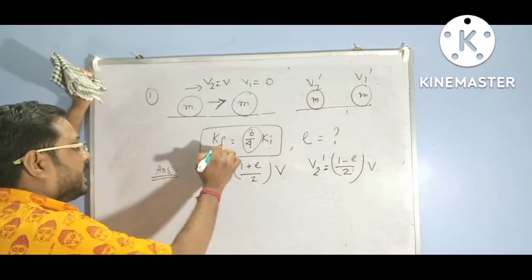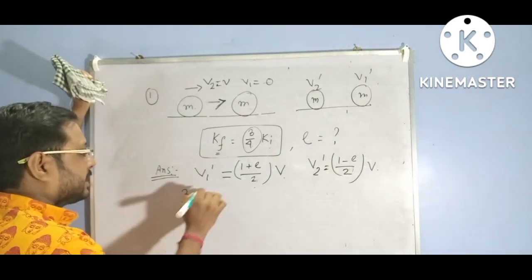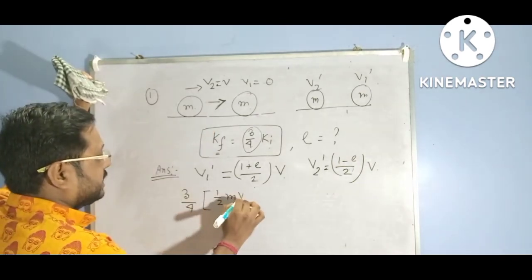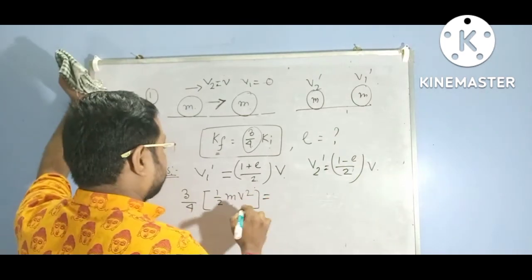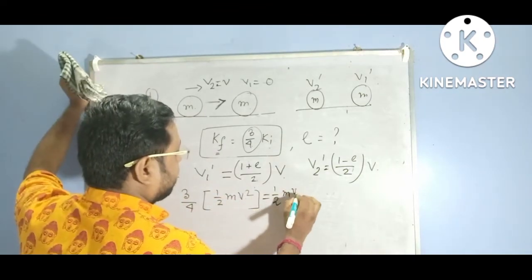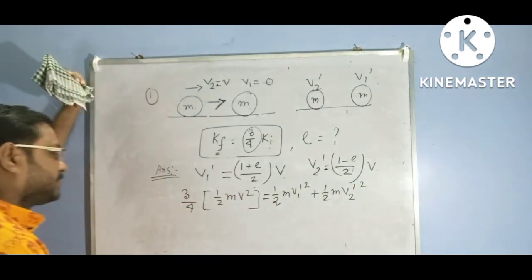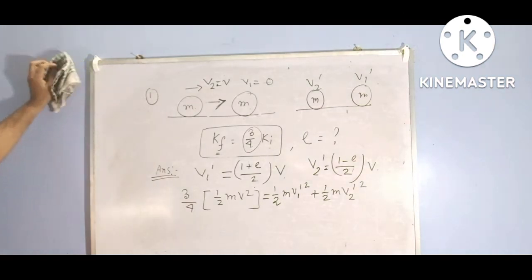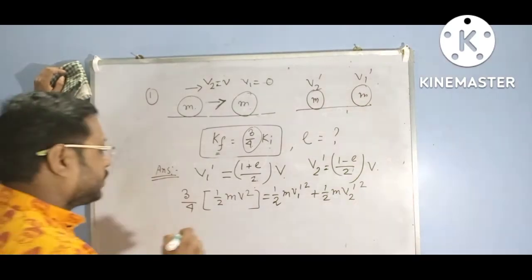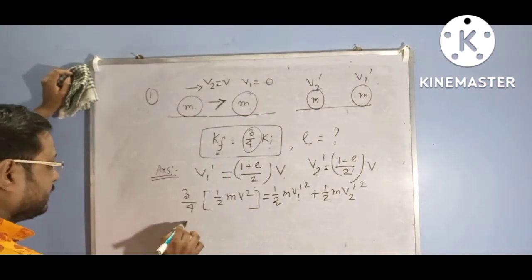Now, the given condition is Kf equal to 3/4 of K initial. What is the initial kinetic energy? Half m v square. 3/4 of the initial kinetic energy equals the final kinetic energy. The final kinetic energy is half m v1 dash square plus half m v2 dash square. Now we can put in the values of v1 dash and v2 dash.